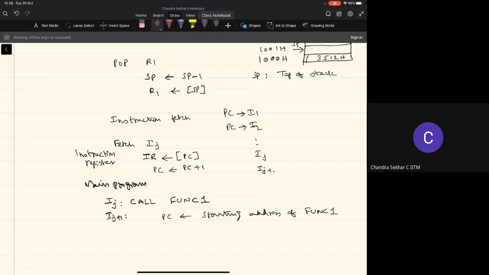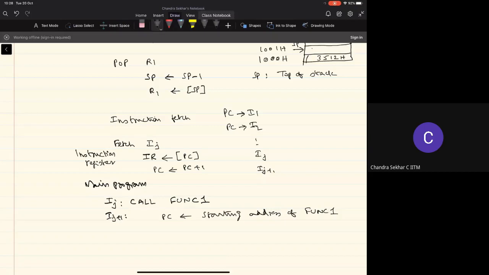So typically, as you are familiar with in higher level languages, at the end of the function there will be what is called a return, because we are indicating that we have completed the execution of the body of the function, and then we have to return back to the point wherever that function is called. So at the end of the execution of the sequence of instructions in the function, we have to perform a return operation.